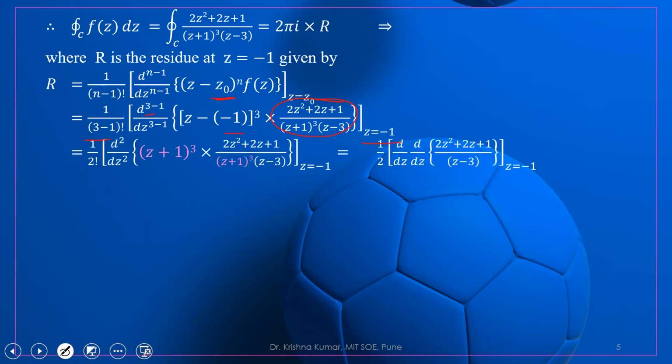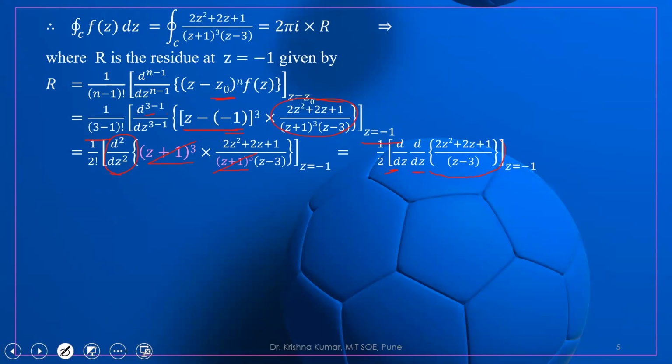Again 3 minus 1 is 2, and minus of minus 1 is plus, (z plus 1) whole cube, (z plus 1) whole cube, this 2 will be cancelled. So what we are getting? 1 upon 2. How to write? d square by dz square can be written as d by dz and d by dz. Okay, and now we have to differentiate.